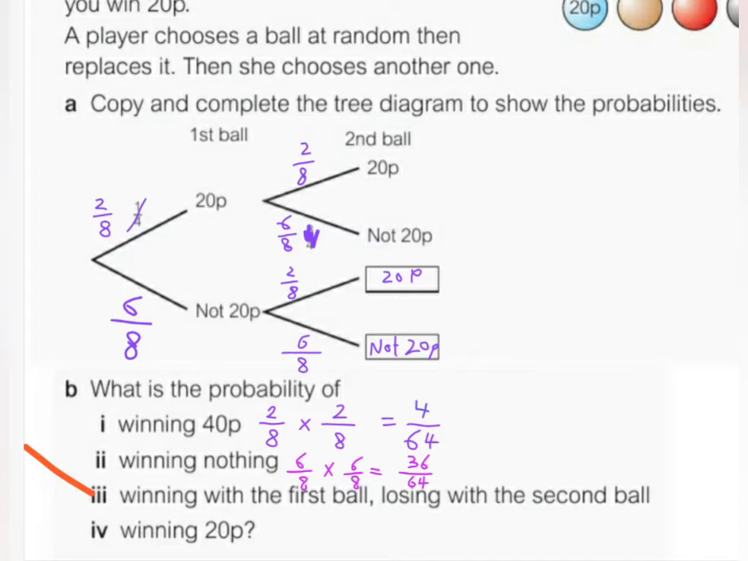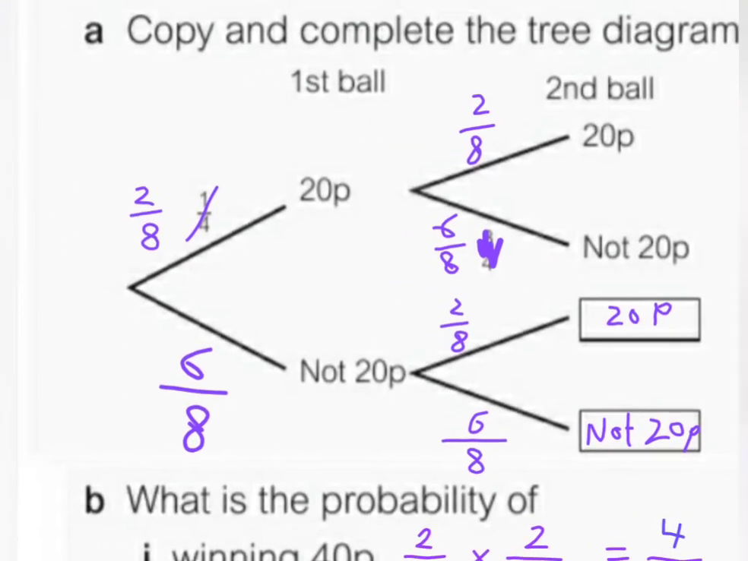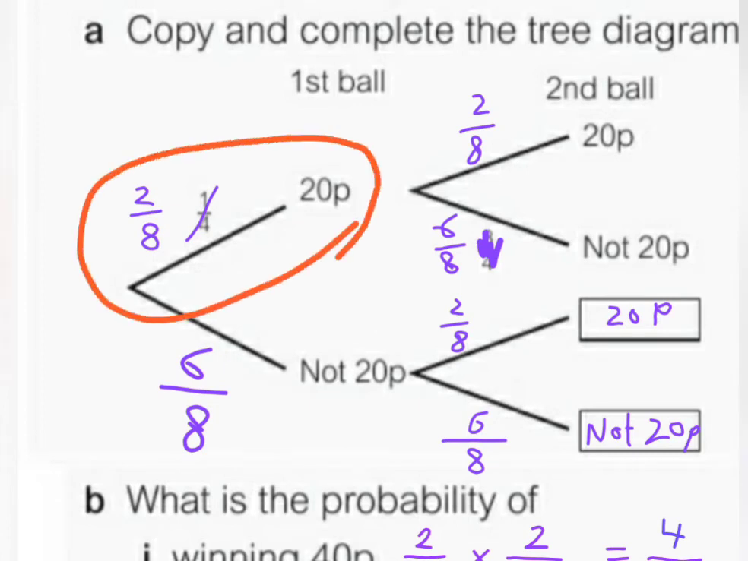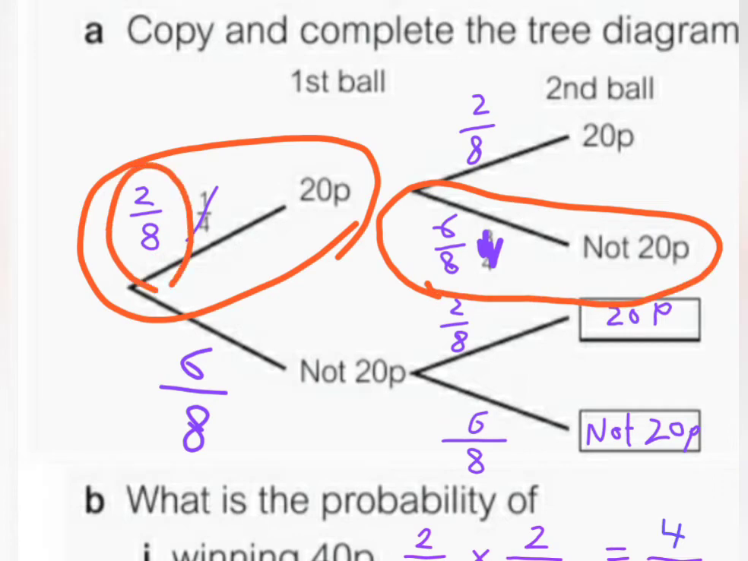Now, let's talk about number 3. In number 3, he said, winning with the first ball, 20p, and losing with the second ball. So winning the first ball and losing the second ball. So which line do we follow? Very good. So winning the first one here and not winning the second one. So we take the probabilities and multiply them. This is very easy. We just follow the rules of the question and we multiply the probabilities that we have. So 2 over 8 multiplied by 6 over 8.